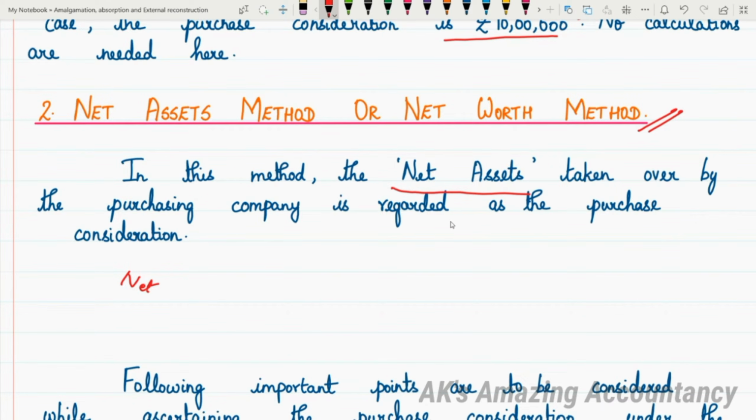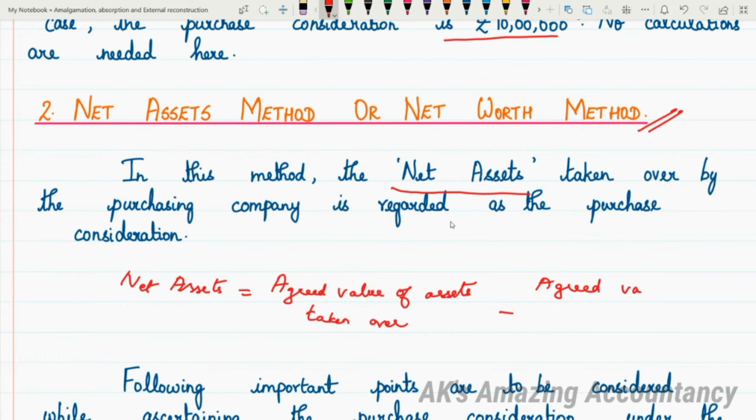Net assets is equal to agreed value of assets taken over, minus agreed value of liabilities taken over.